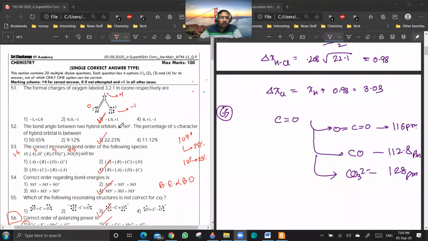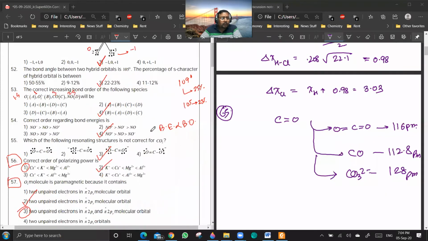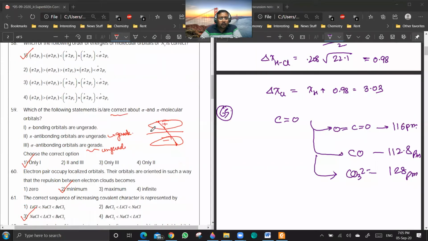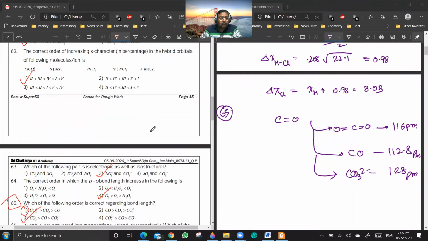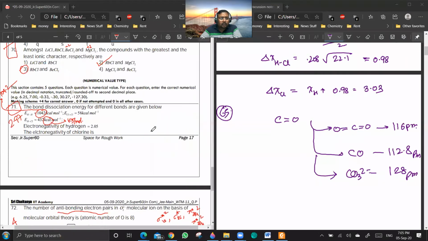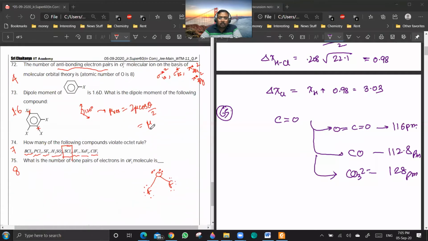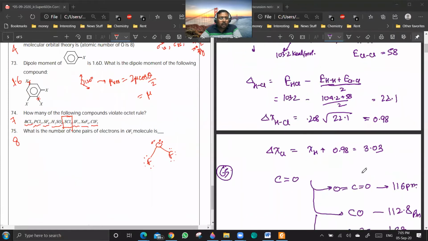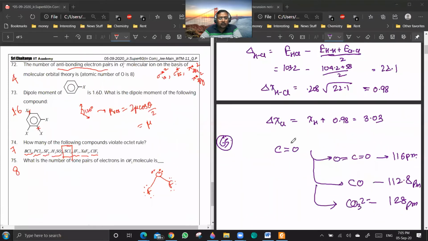So this is WTM 11, which is totally based on chemical bonding, full syllabus. So this is the paper in front of you. First 20 questions are single correct. And then you have numerical value questions from 71 to 75. So as usual, we start with the numerical value questions first, means from the end. So let us start with the last four questions, 72 to 75.